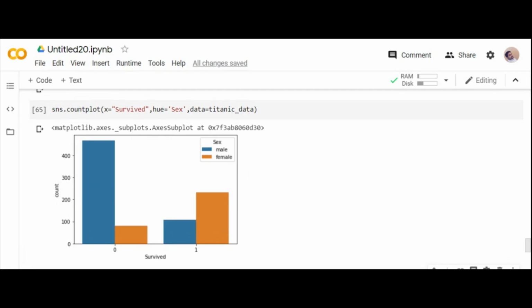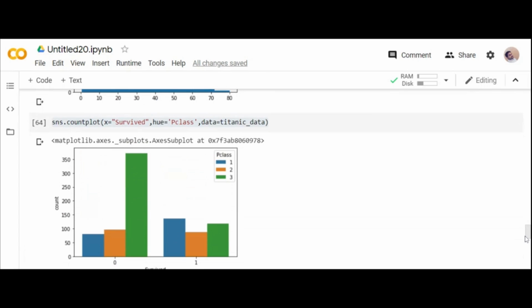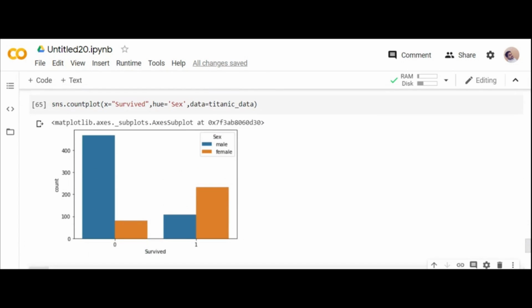In count plot, you should take only one count category, and hue is the feature. You cannot give a y category for count plot. You need to give an x category, with hue as a parameter. You can go for a simple bar plot representation, no issues with that. Because for count plot, y doesn't take it. Hue is the only parameter which will take it as a class. So you can see it is according to the passenger class, and this is according to their gender. You can see the number of people, because count plot will give you their count accordingly.